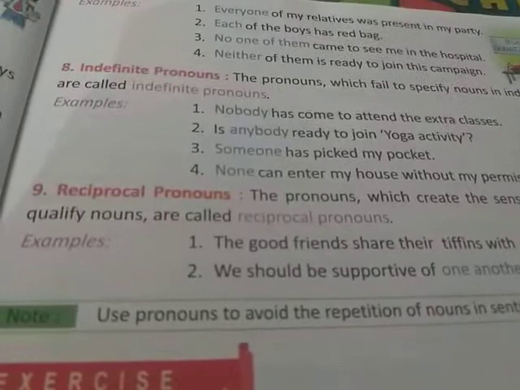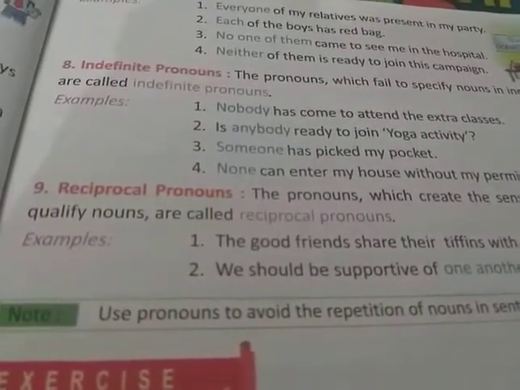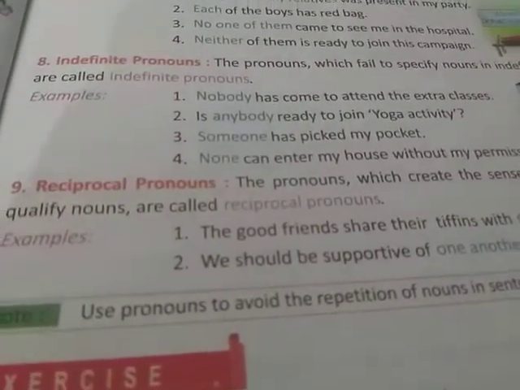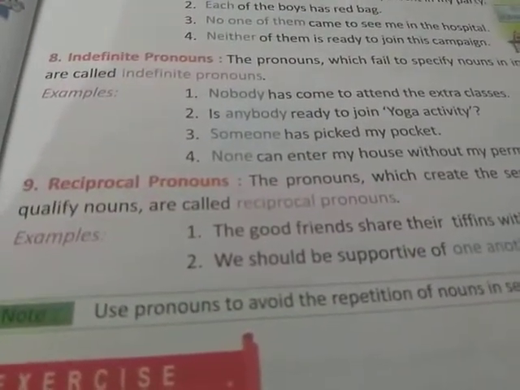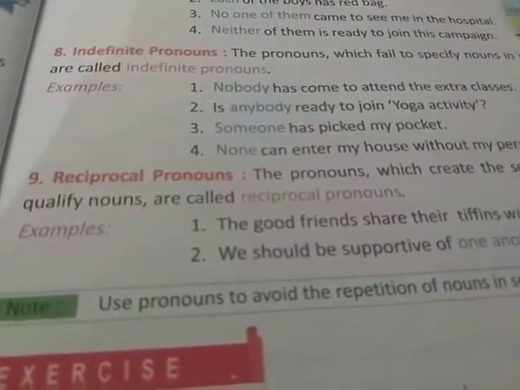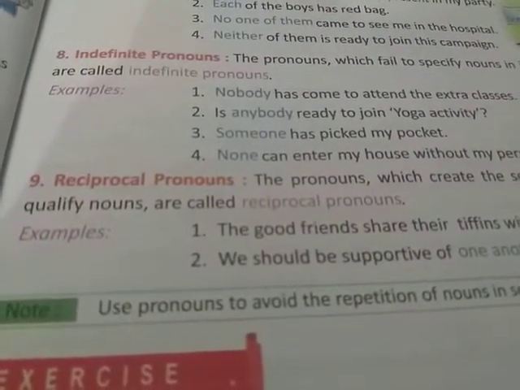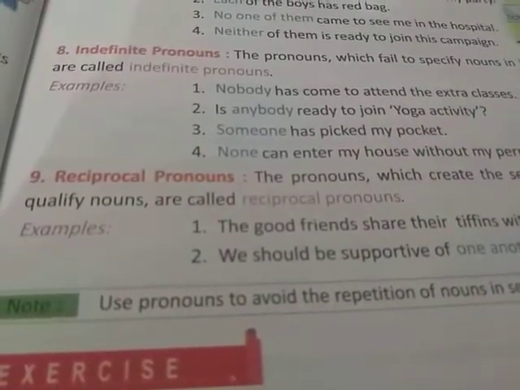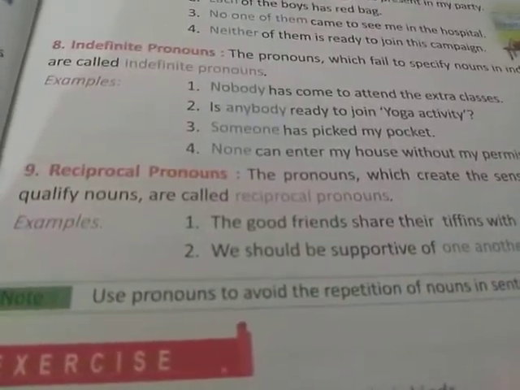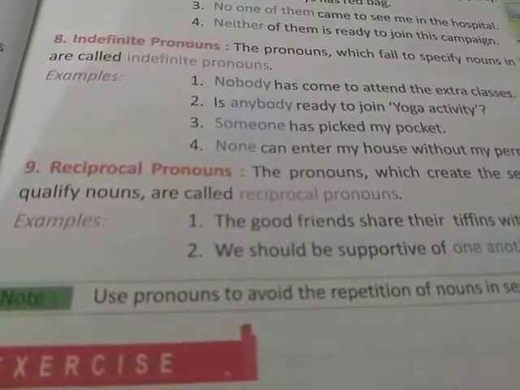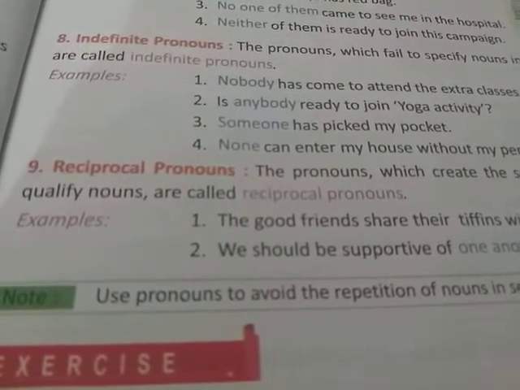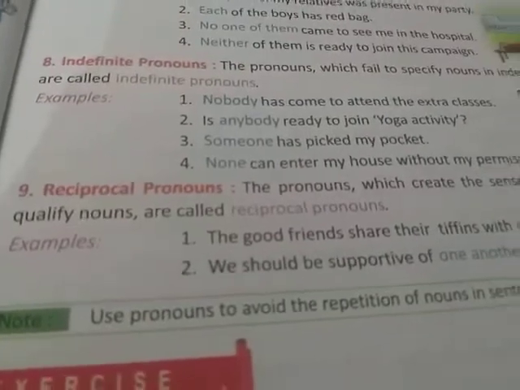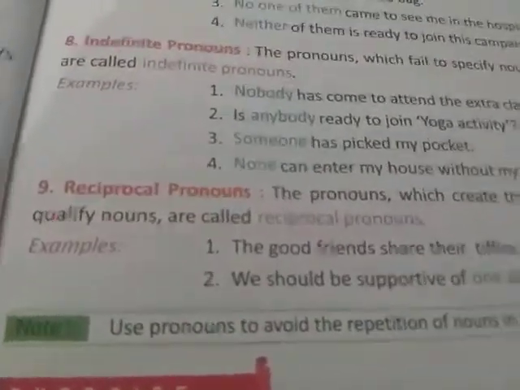That means each, either, neither, everyone, no one are the words that are called distributive pronouns, just because they refer to persons or things one at a time. For this reason, they are always singular and as such followed by a verb in the singular. So, they are called distributive pronouns.